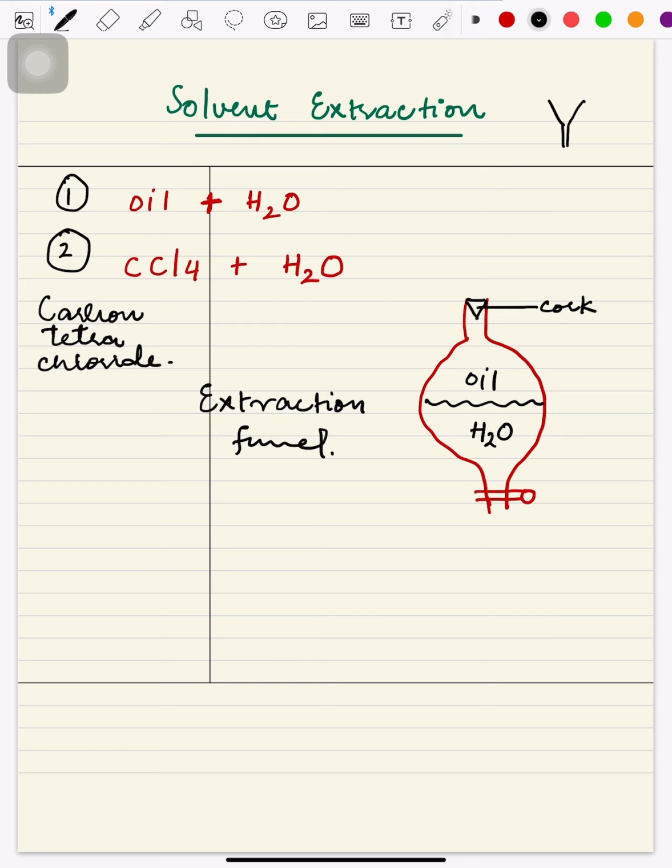You can see where the cork is mentioned. Through that, it is a little bit difficult to add the whole mixture properly. So we are going to use this filter funnel, and then we can shake the whole mixture. We can place it in the stand with the clamp, and then after the arrangement of the two layers, we can perform the experiment. Is that clear now? Okay, guys, if there is any question, you are more than welcome to mention it in the comment box. I will definitely try to answer as many as possible.